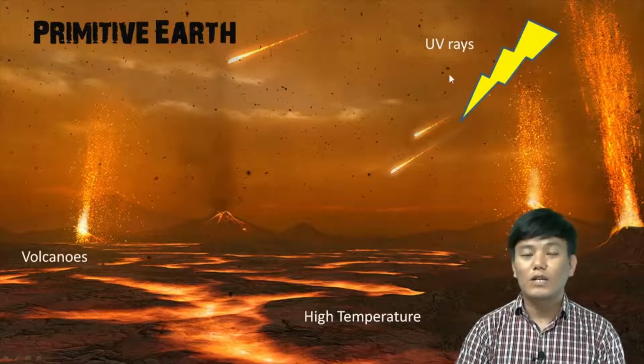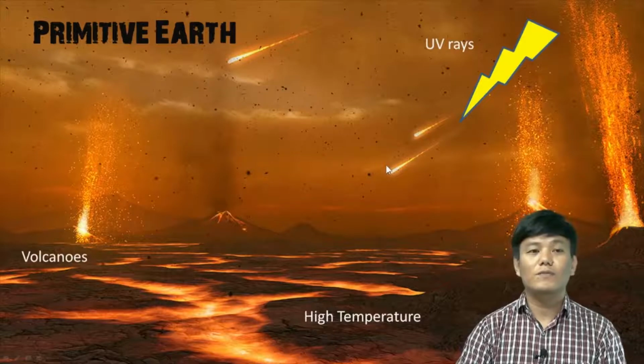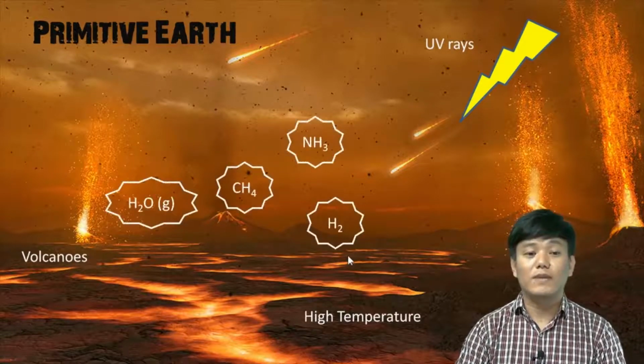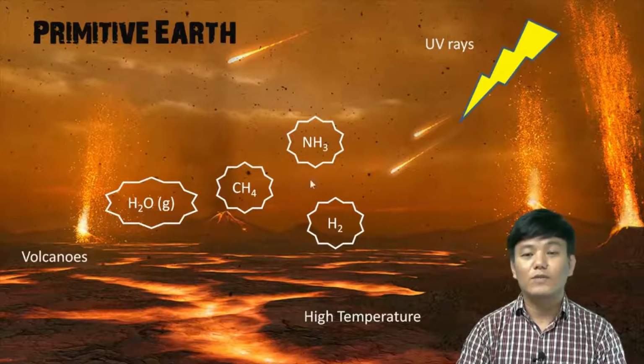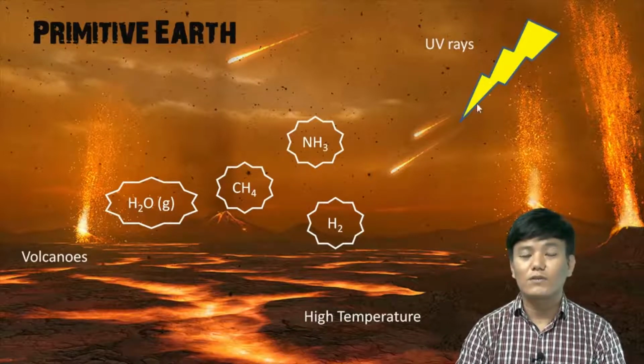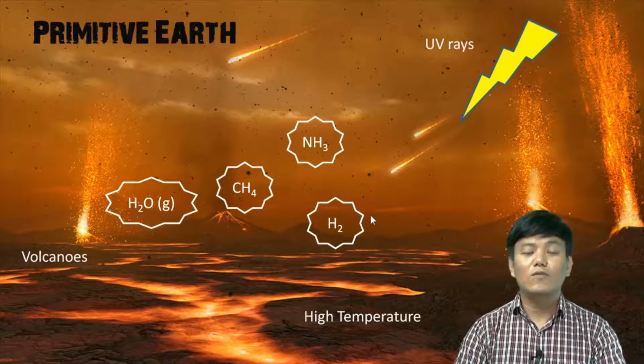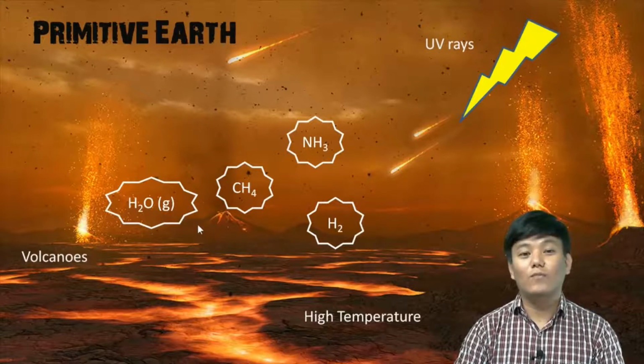There were ultraviolet radiations which came from the sun. And there was no proper atmosphere, but at the surface we find some gases like water vapor, methane, ammonia, and hydrogen. These gases reacted with each other, and under the influence of all this energy, they broke down and reformed. And later on, when things started to cool down, ozone started to form.